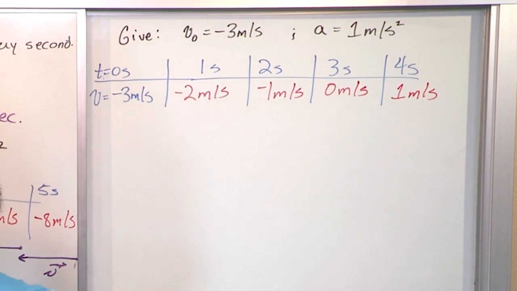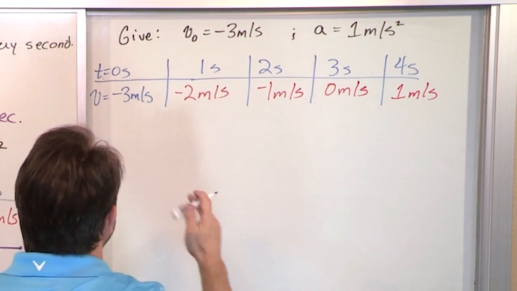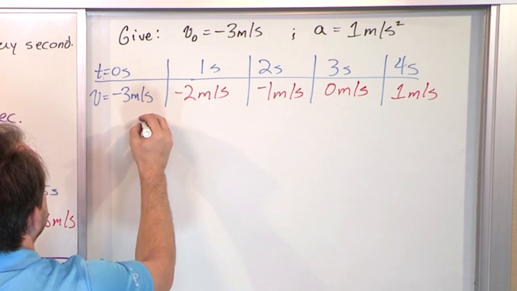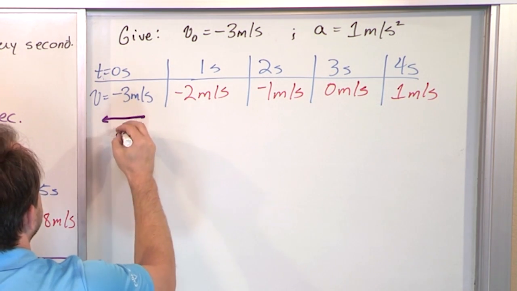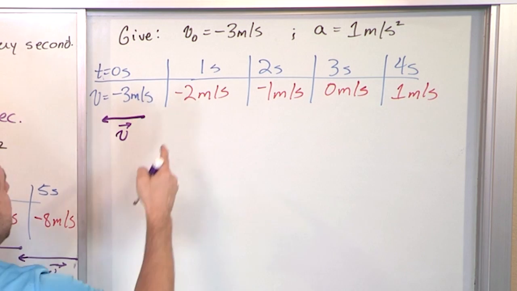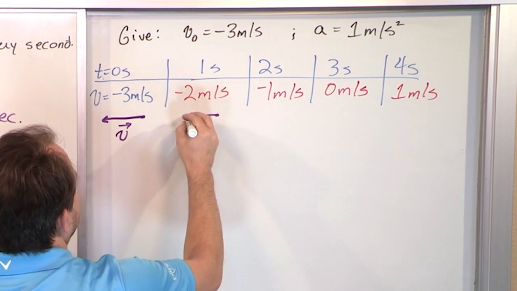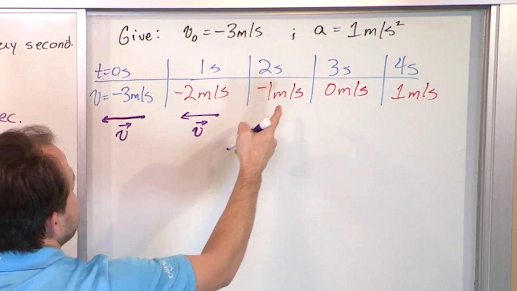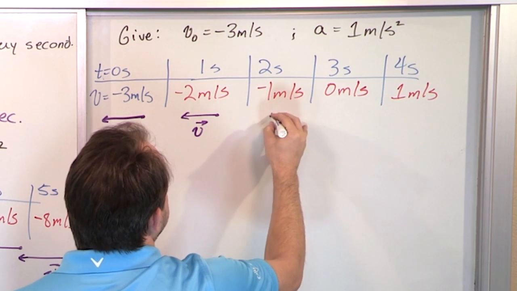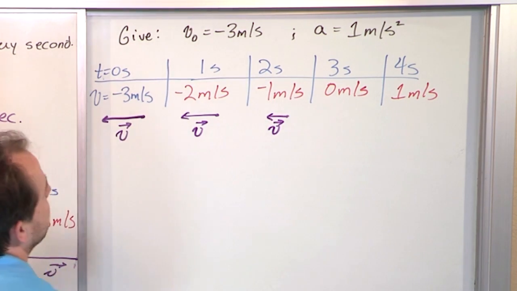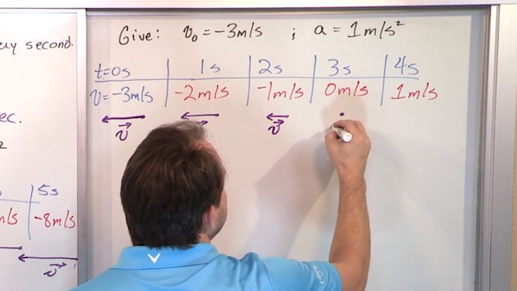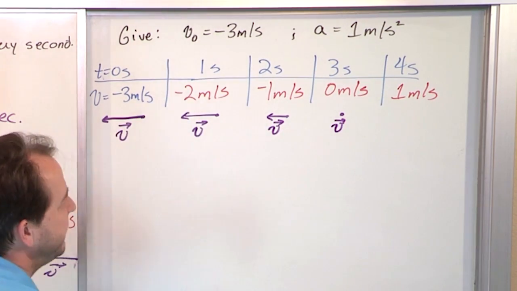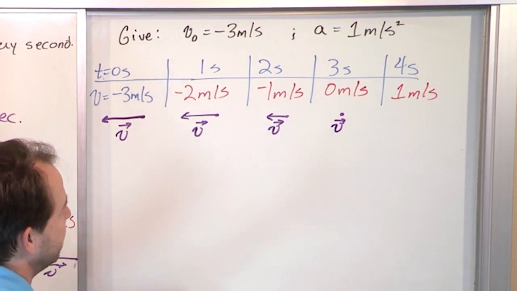And if you wanted to draw that in our handy little diagram here, -3 would be a vector that looks like this. It's that way because it's negative. -2 would also be pointing this way, but shorter. -1 would also be pointing that way, but even shorter. 0 would be a vector with no length at all, so I'm just going to put a dot. It doesn't point anywhere, it has a length of 0.